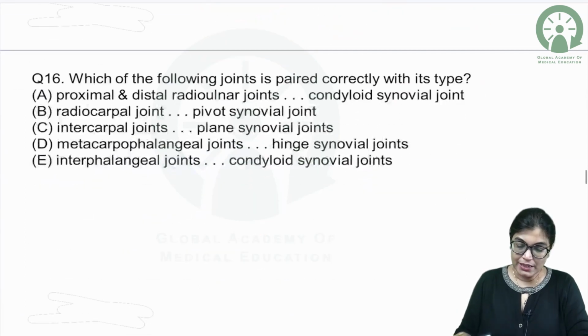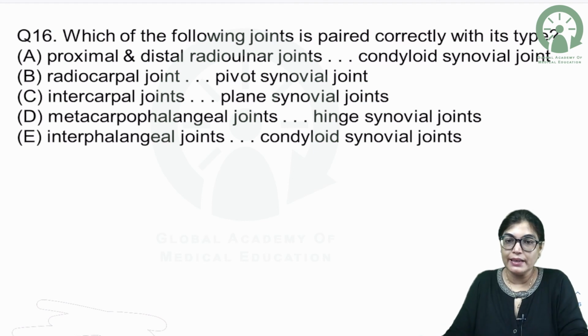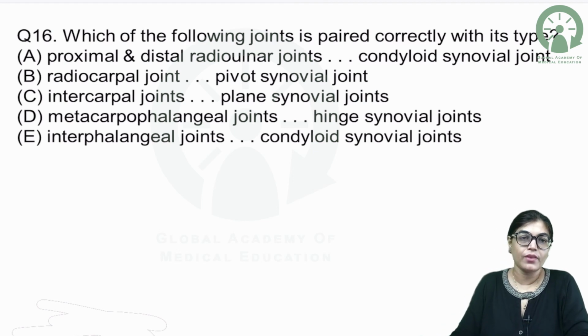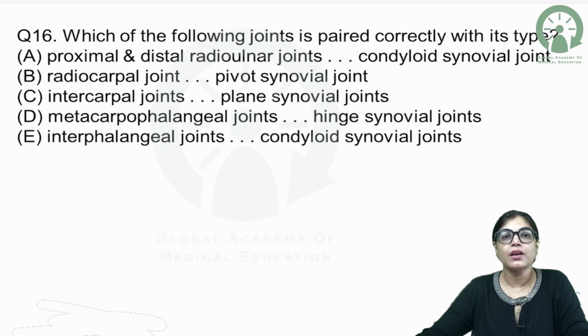Coming to the next, let me read it for you. Which of the following joints is paired correctly with its type? Option A, proximal and distal radioulnar joint is condyloid synovial joint. Radiocarpal joint is pivot synovial joint. Intercarpal joint is plain type of synovial joint. Metacarpophalangeal joint is hinge variety. Interphalangeal joint is condyloid synovial joint.